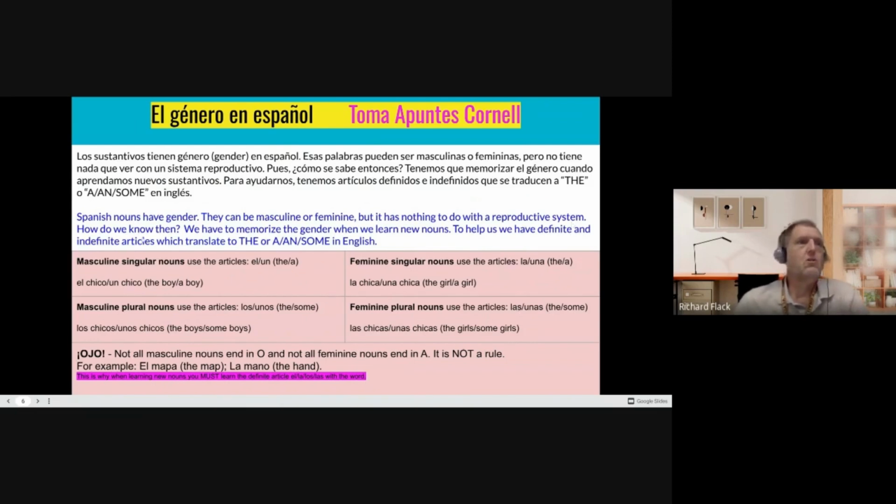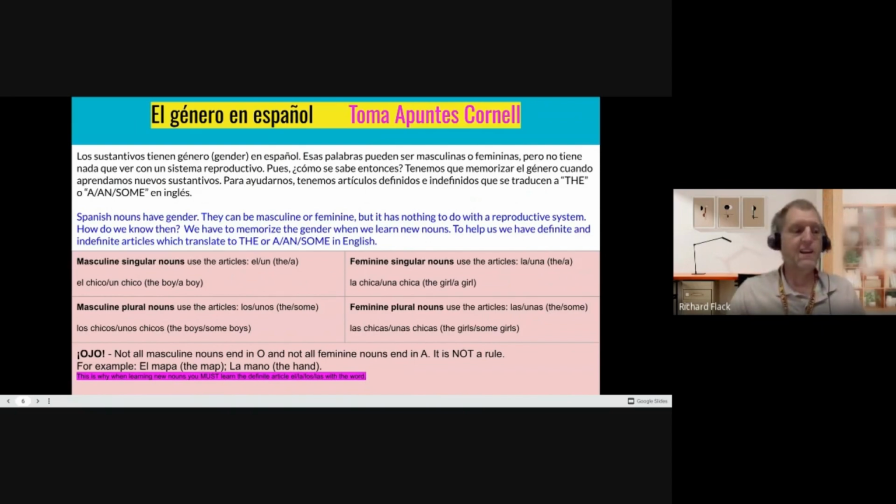So how do we know? Well, we have to memorize. As we learn new nouns in Spanish, we have to memorize the gender. To help us do that, we have definite and indefinite articles. A definite article is equal to the word the in English. It's when we definitely know something. The paper, this one right here. I want you to bring me the paper that we're working on.